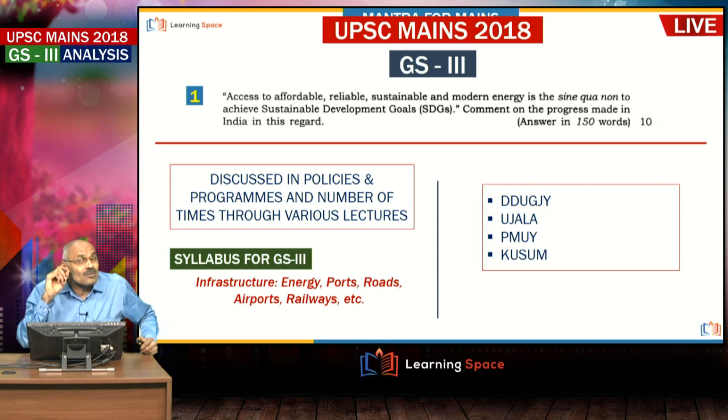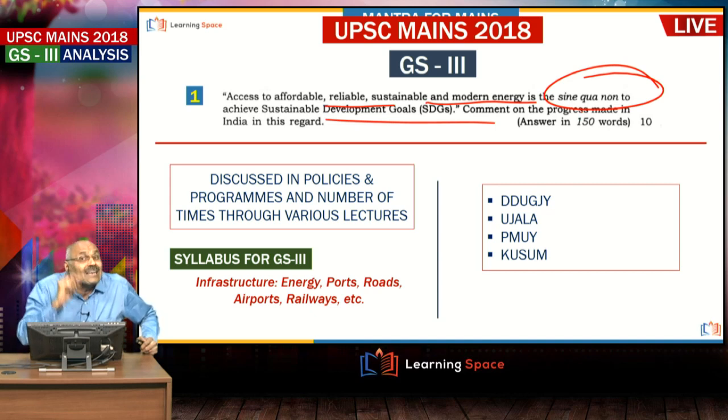Here, let us look at GS3 questions. A very, very simple question. It looks quite difficult, but it is very, very simple. Here you see: access to affordable, reliable, sustainable and modern energy. It must be affordable, it must be reliable, then sustainable, then modern energy. That is essential to achieve SDGs. Comment on the progress made in India in this regard. Classic question, very easy to write. What is the progress made in recent